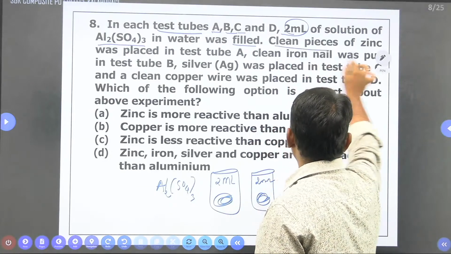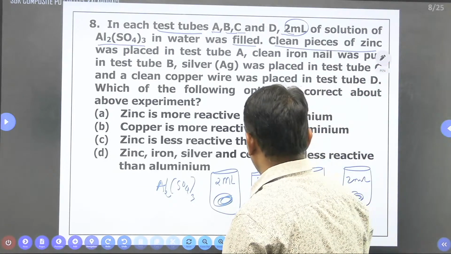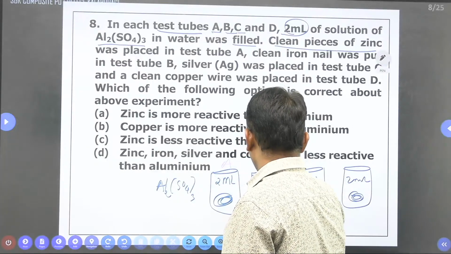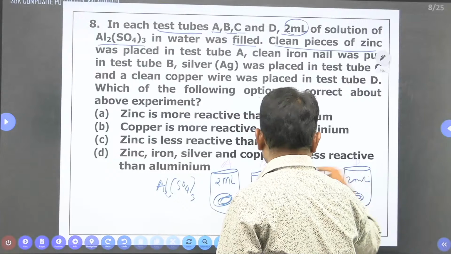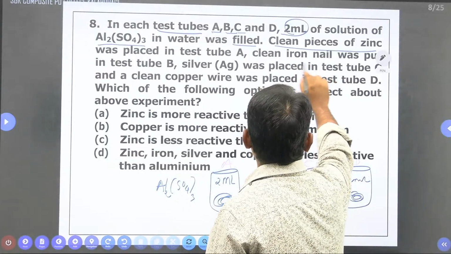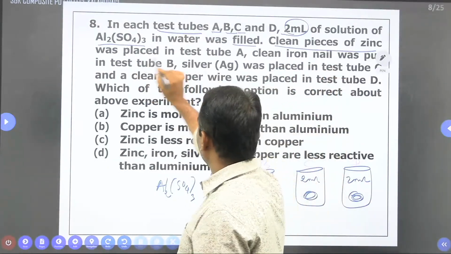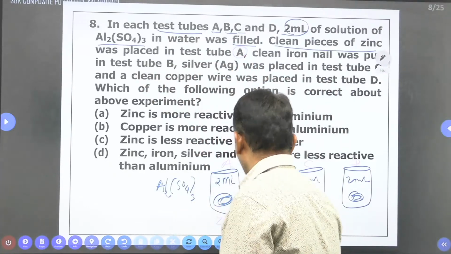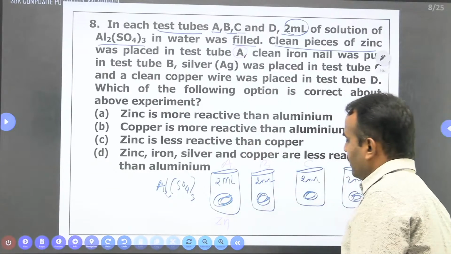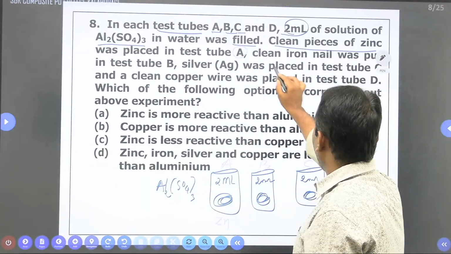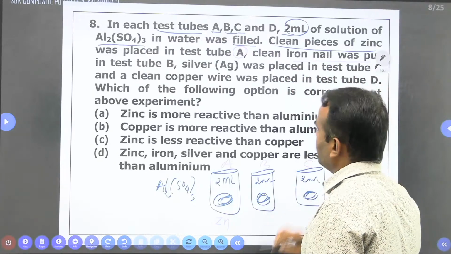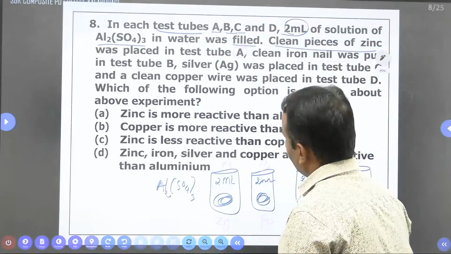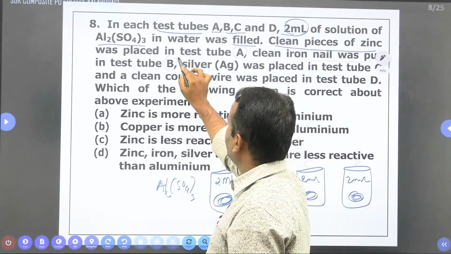So a clean piece of zinc was placed in test tube A. Let me give names for these: this is A, this is B, this will be C, and this will be D. So here we dropped zinc in test tube A, and a clean iron nail was put in test tube B. Iron means Fe. So in test tube B we are putting Fe.